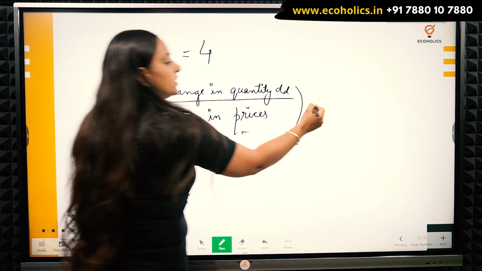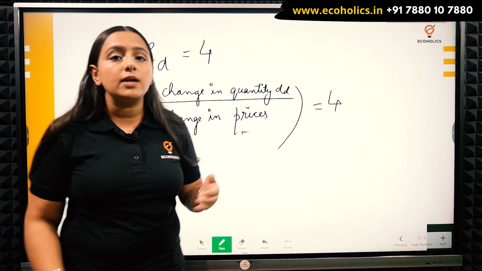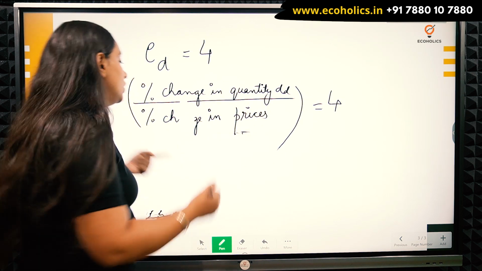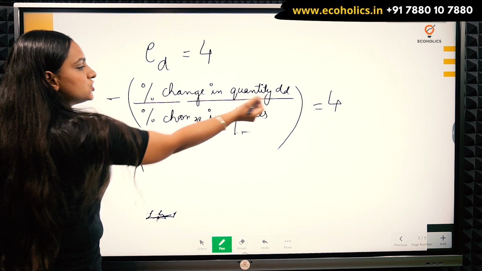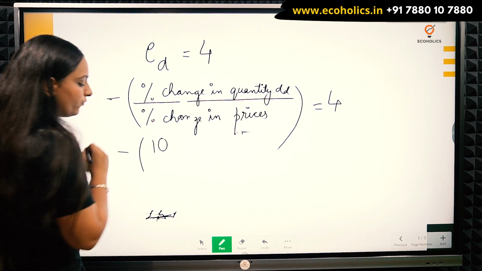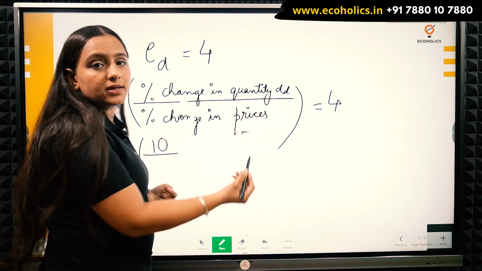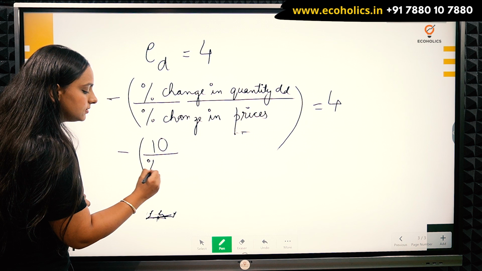So it's equal to 4. I know the question demands me that my change in quantity should be increased by 10%. So I will just put 10% change in quantity demanded. So I'm writing 10 for this percentage change upon, this is percentage change in prices which I want to find. So I will just write it like this in short.